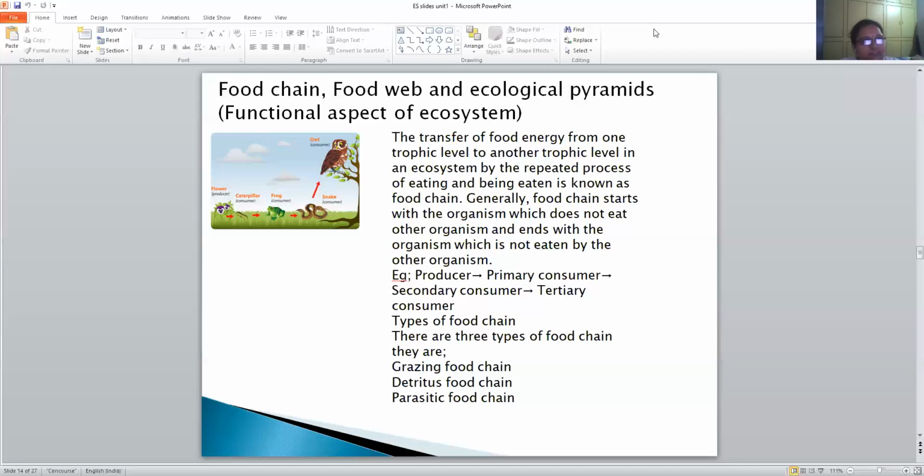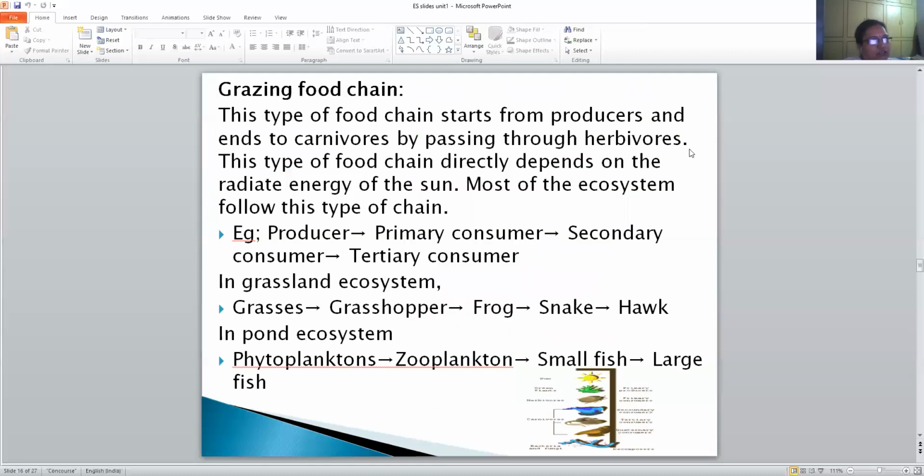So there are three different types of food chains: grazing food chain, detritus food chain, and parasitic food chain. Coming to the first one, the grazing food chain. This type of food chain starts from producers and ends in carnivores by passing through herbivores. It directly depends on the radiant energy of the sun. Most ecosystems follow this type of chain: producer to primary consumer to secondary consumer and then tertiary consumer.